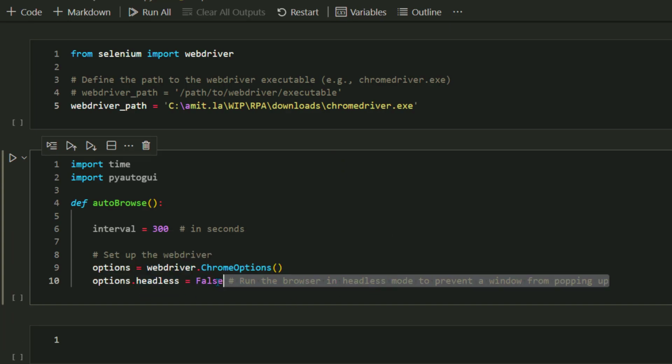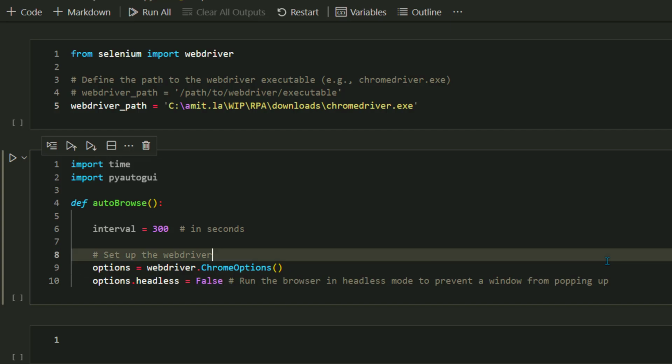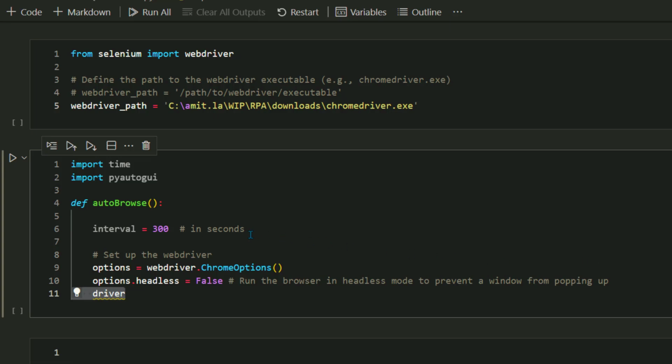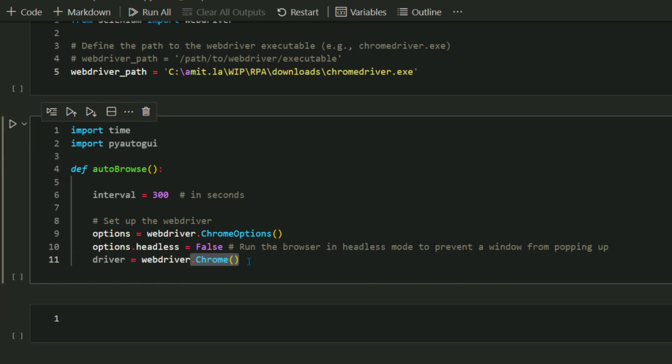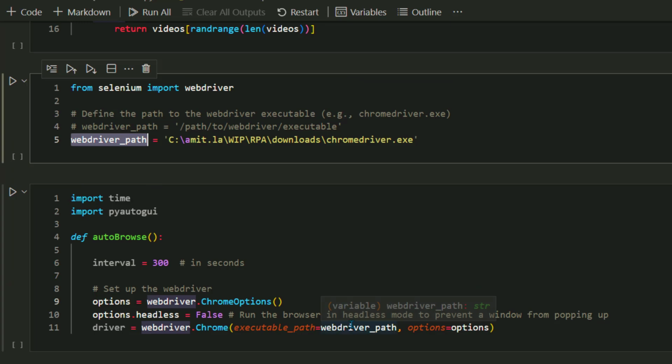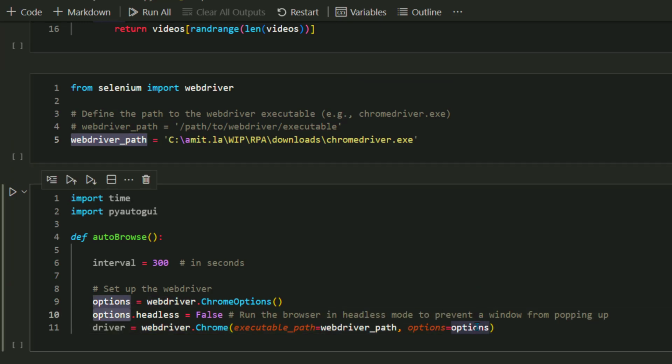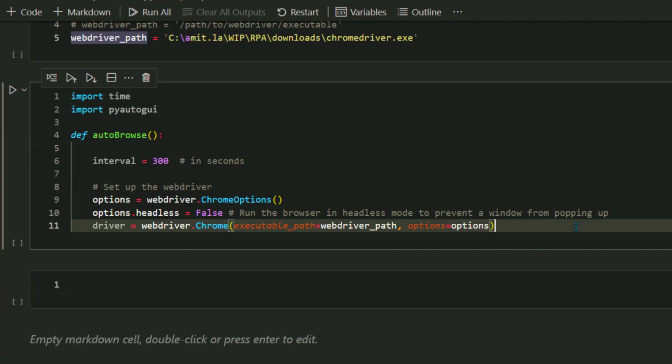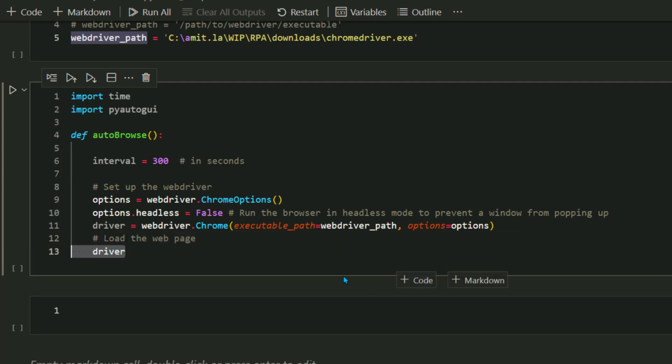For example, I want to run this browsing session in a non-headless, that means interactive way. So usually options.headless equals true, but here I'm intentionally putting this as false so that you can see what this code will do: it will open your Chrome browser window and you will see that automatic browsing here. All right, so driver equals webdriver.Chrome, and pass the executable path and options into this function Chrome here. You can also use Firefox or any other browser, up to you.